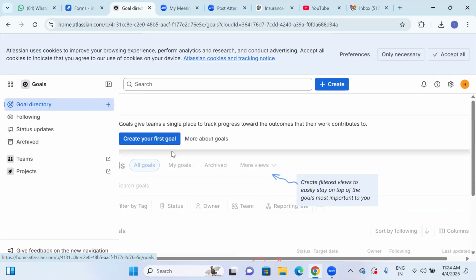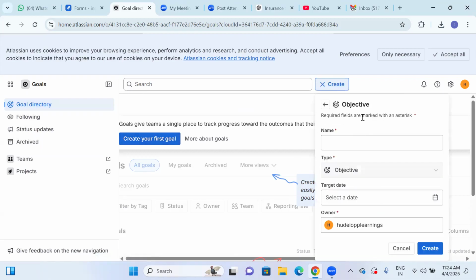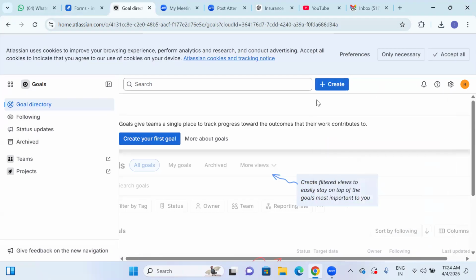So here we have to define the first goal. What is our first goal, etc.? For example, we are going to create a first goal objective, right? So what is the goal and objective that we want to be updated?